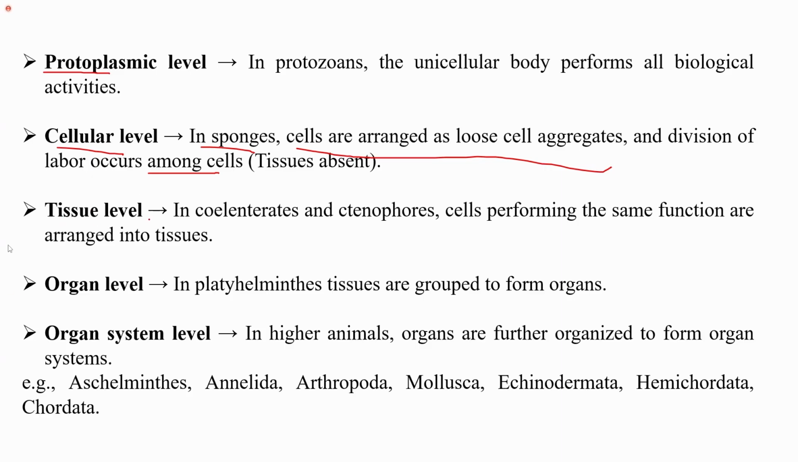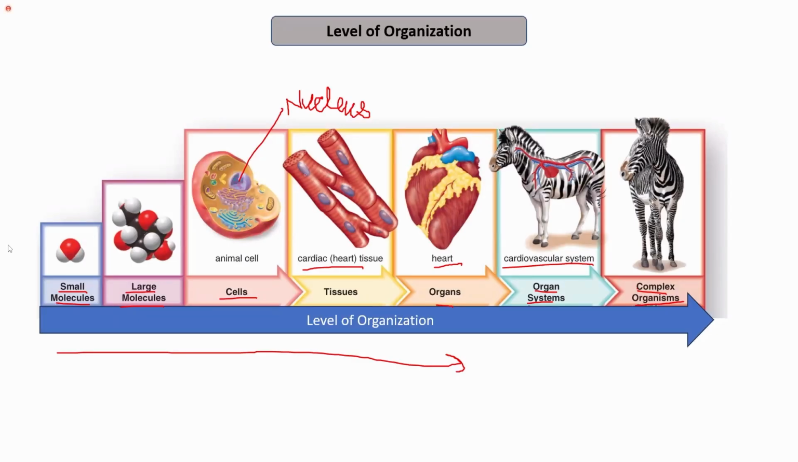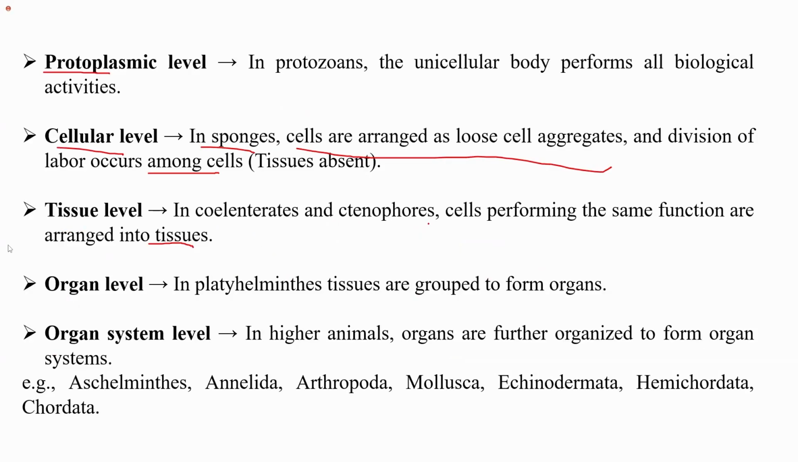The next is tissue level. So in coelenterates and ctenophores, cells performing the same function are arranged into the tissue. For example, the cells that have the same function of beating result in the formation of the heart tissue. Similarly, in coelenterates and ctenophores, all the cells that perform a similar kind of function are arranged into tissues, resulting in the tissue level of organization.